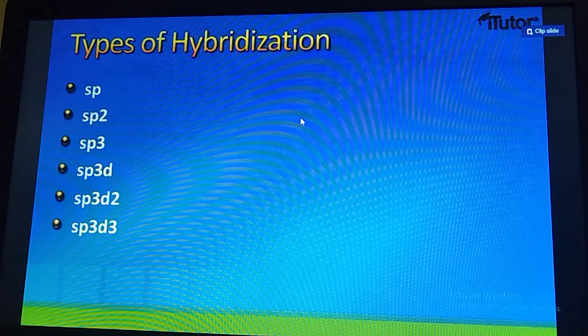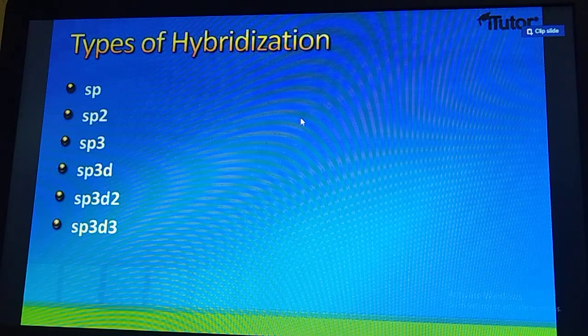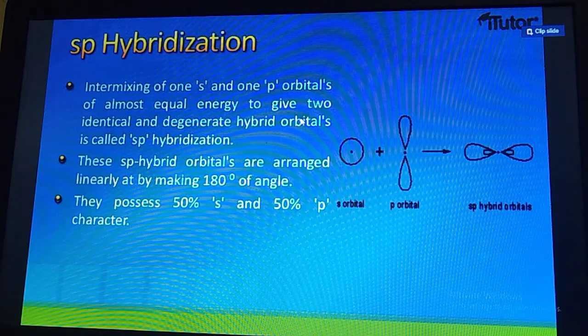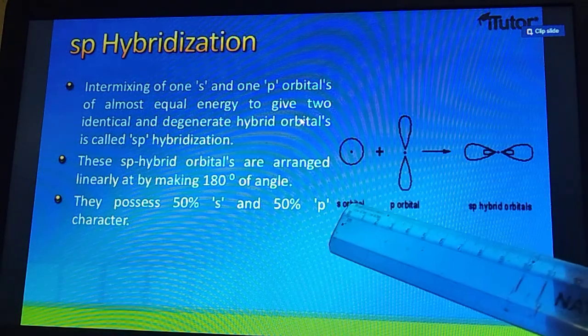Now there are so many types of hybridization. The first type is sp hybridization, the second type is sp2 hybridization, the third type is sp3, and then sp3d, sp3d2 and sp3d3. There are six types of hybridization, students, that we have to understand one by one with the help of the slides. Now let us move to the very first type, students. So what is the first type? sp hybridization. In sp hybridization, one s orbital and one p orbital will intermix, students.